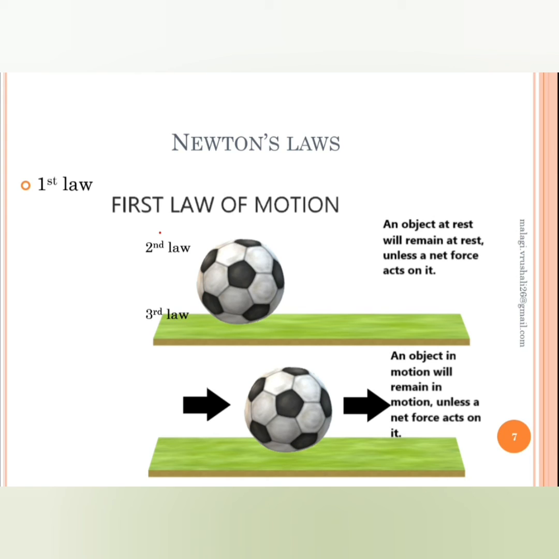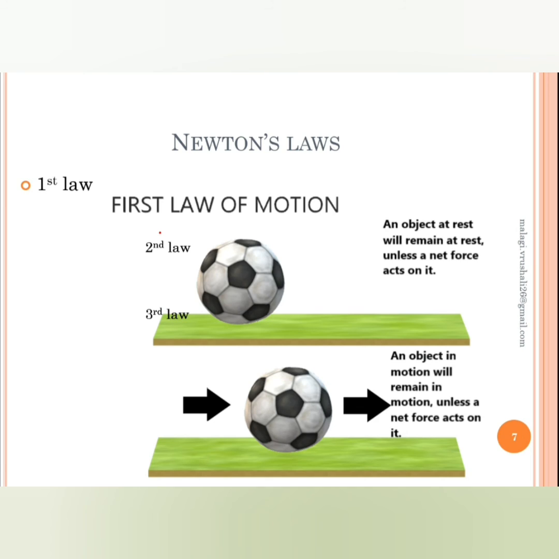The first law states that every body continues to remain in its state of rest or of motion until and unless an external force acts upon it. Now, if I consider a ground and I keep a football on it, it will not move until and unless an external force is acting upon it.